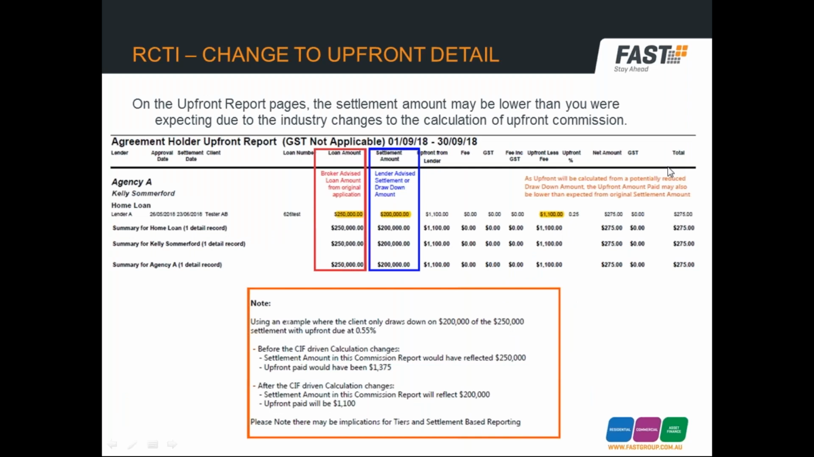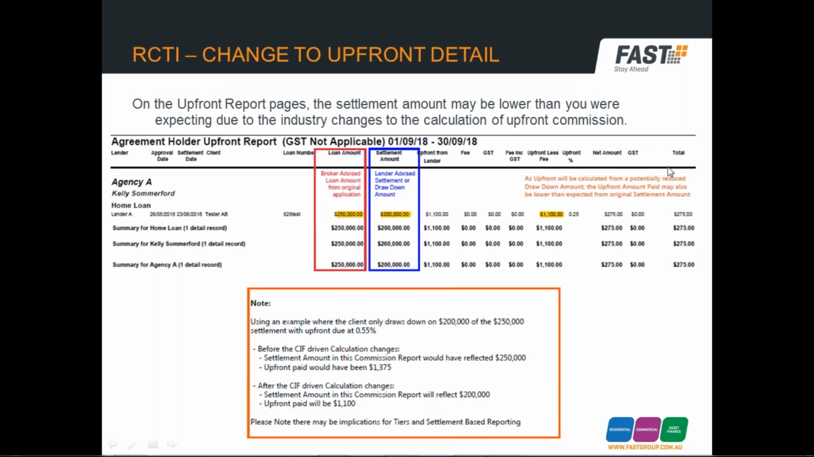The loan amount column shows the amount you submitted the application and commission claim for, in the red. The settlement amount column shows the amount the lender advised to the commissions team when they paid the upfront, shown in the blue.